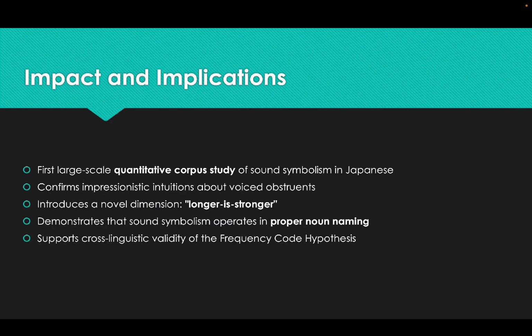As for the impact and implications of this study, it established the very first large-scale quantitative corpus study of sound symbolism in Japanese, and it basically confirms impressionistic intuitions about voiced obstruents. It also introduces a novel dimension, longer is stronger, especially in Pokemon games. And it demonstrates that sound symbolism operates in proper noun naming, for example Pokemon names or other gaming names, and it supports the cross-linguistic validity of the frequency code hypothesis.